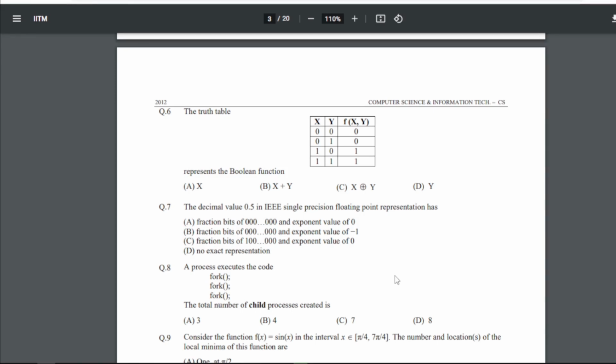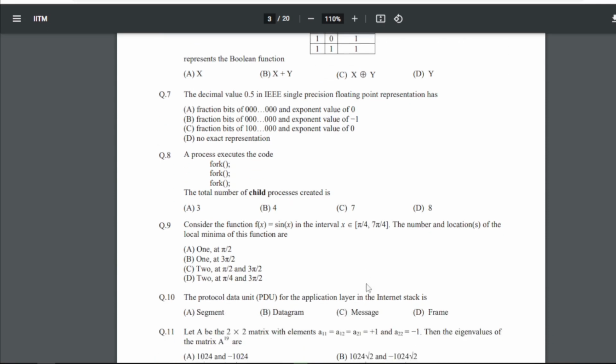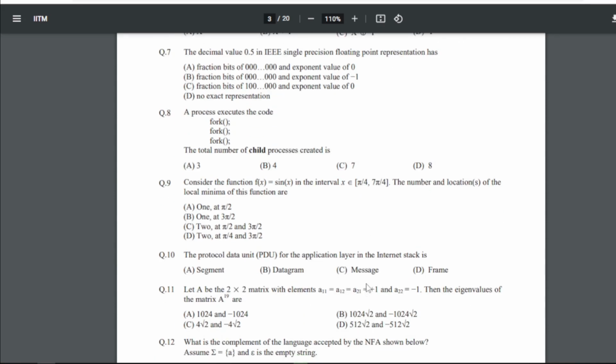8th: a process executes the code. The total number of child processes created is what? For question number 8, our answer will be C, that is 7. Now question number 9: consider the function f(x) equals sin x in the interval x belongs to pi by 4, 7 pi by 4. The number and location of the local minima of the function are what? For question number 9, our answer will be D, that is 2 at pi by 4 and 3 pi by 2. 10th: the protocol data unit PDU for the application layer in the internet stack is what? For question number 10, our answer will be C, that is message. So the protocol data unit PDU for the application layer in the internet stack is message.